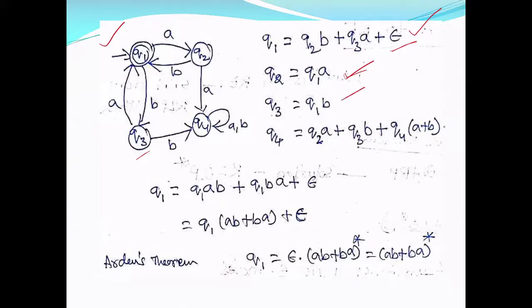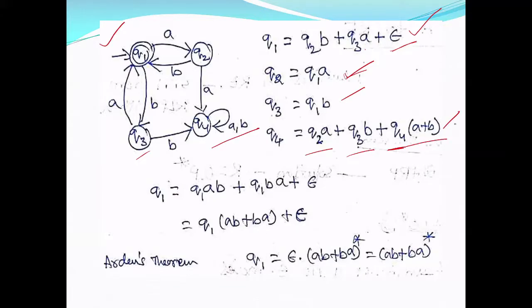Then Q4. From Q2 you can come to Q4 on A, so Q2A, then Q3B, then Q4. There are two edges. A comma B means it is two edges. So Q4A plus Q4B. Instead of that, I have simplified and written Q4(A plus B).